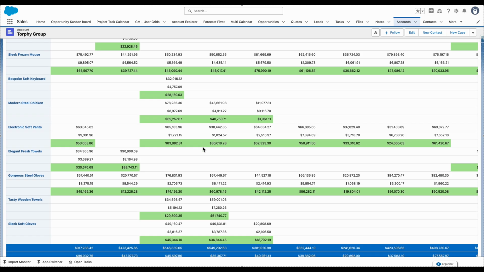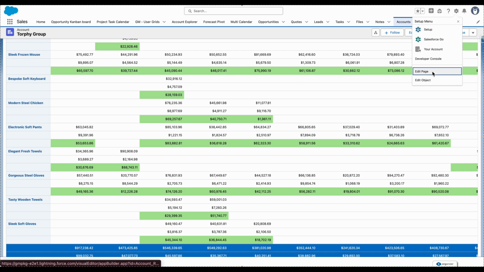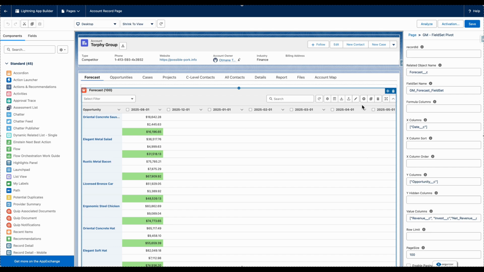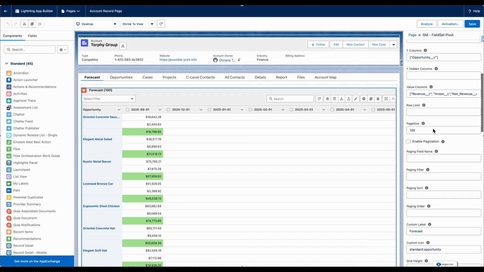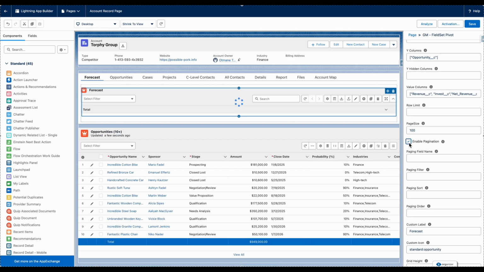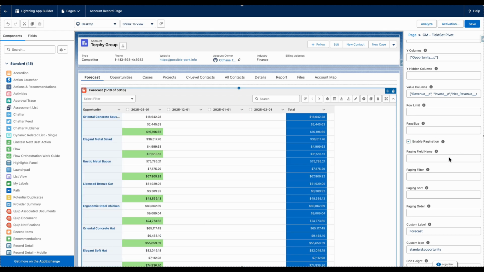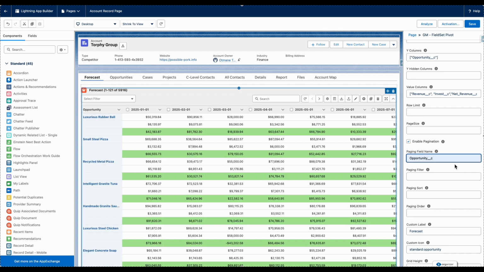Now, let's enable hierarchical pagination. Click on the gear icon, then edit the Lightning page on the App Builder. Select your component and look for Enable Pagination, then check that box. Additionally, remove the page size and set the paging field name to Opportunity, because forecasts are related to opportunities.